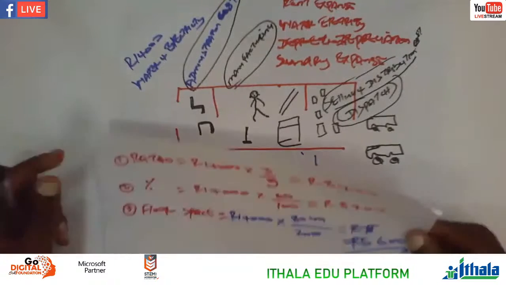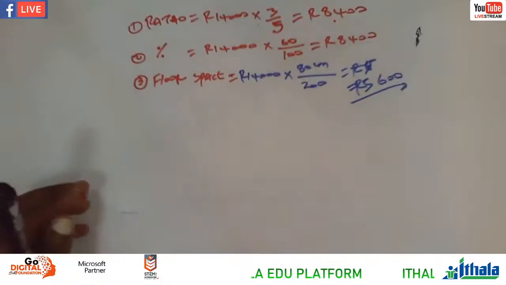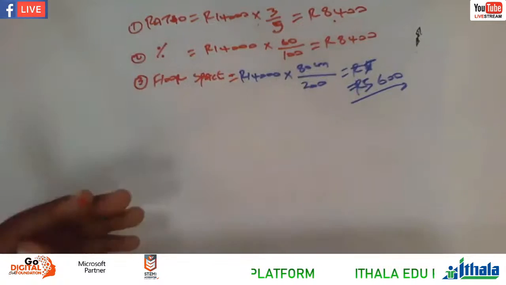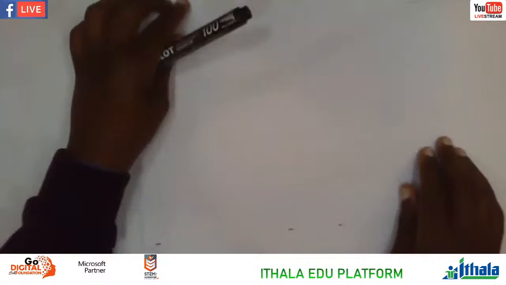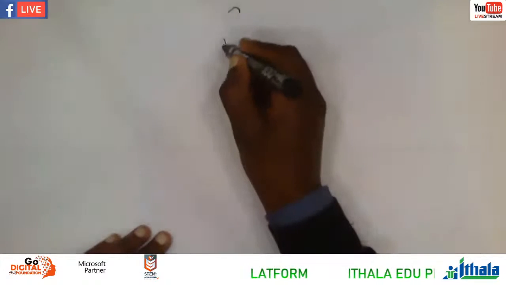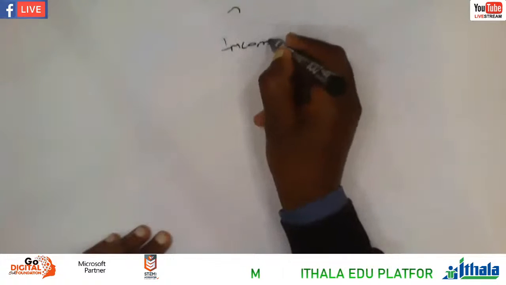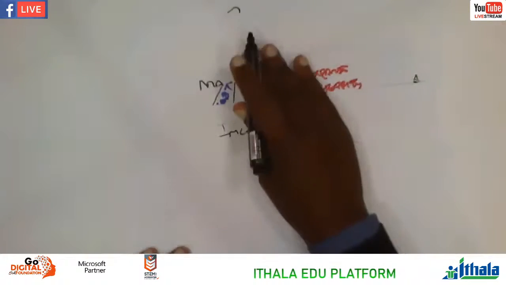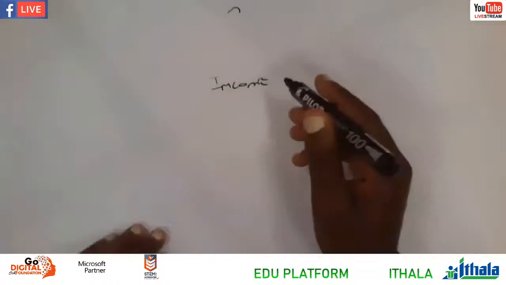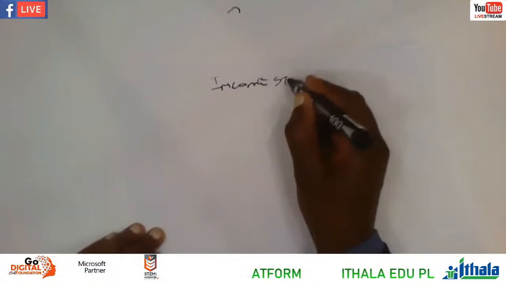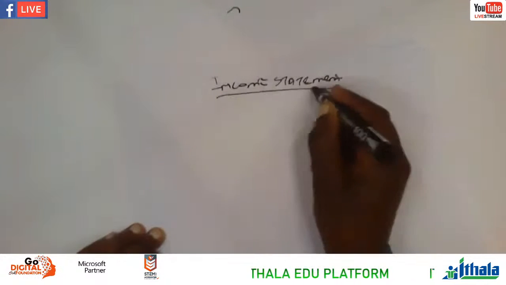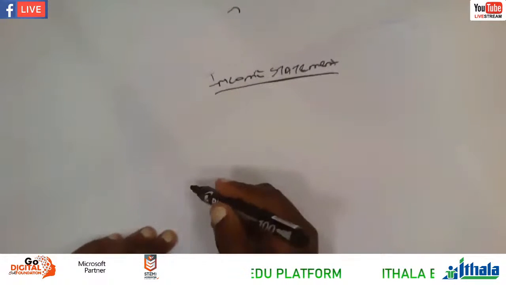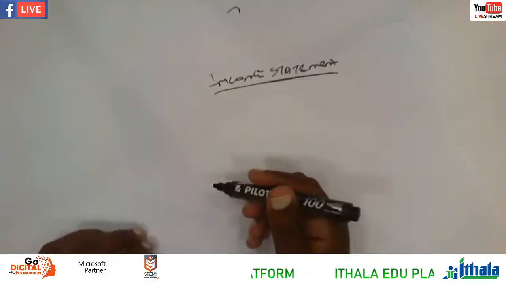Okay, let's go now to the format of the income statement in terms of manufacturing, so that you can do the activity later. Let's go on the format of the income statement together. It's similar to the one of the financial accounting. Income statement here is very short and straightforward.